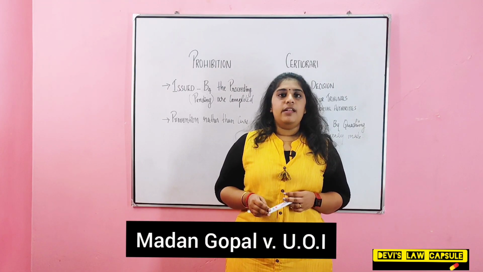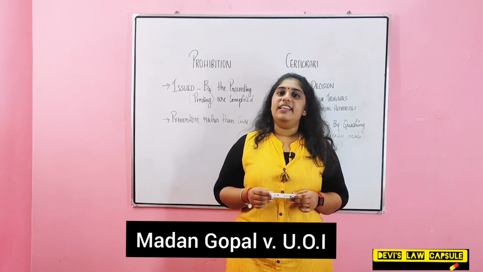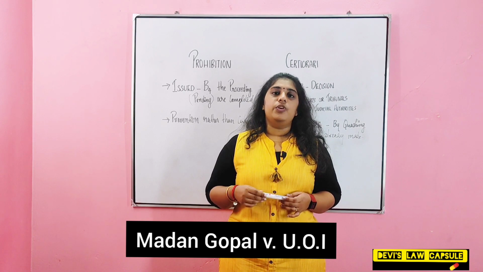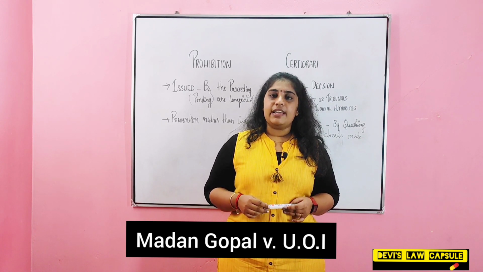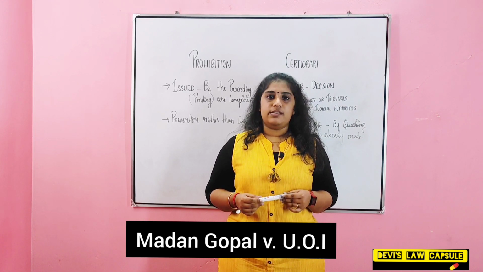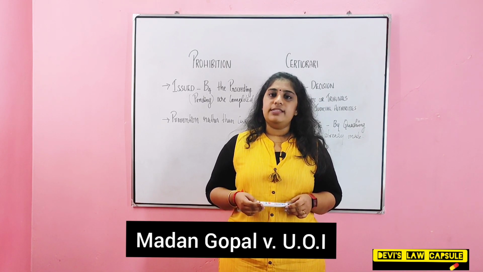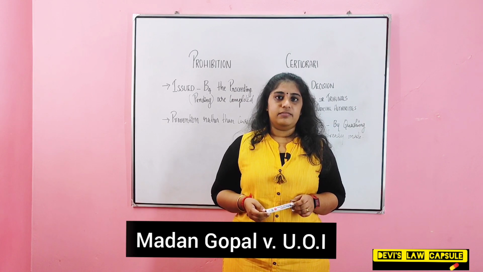In Madan Gopal versus Union of India, the court held that writ of prohibition is issued to prevent the administrative action or decision in process, and the writ of certiorari is issued to squash the decision already made.